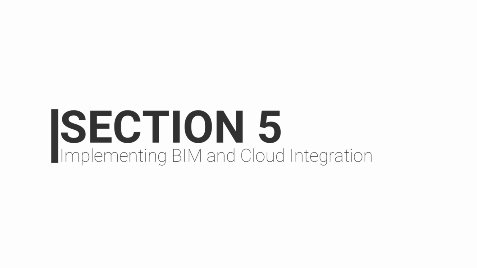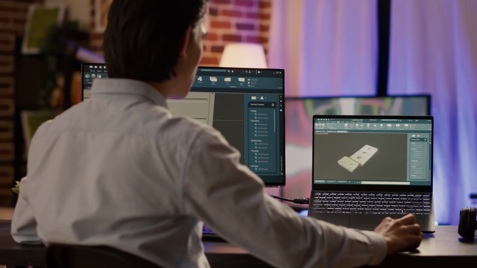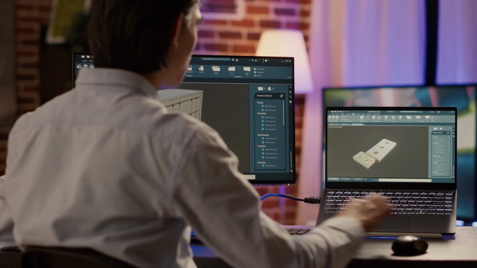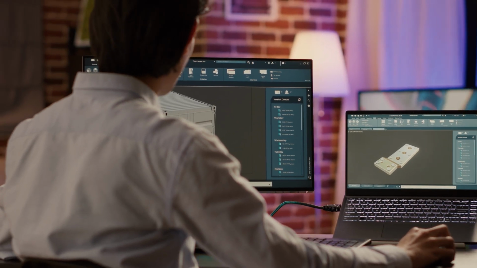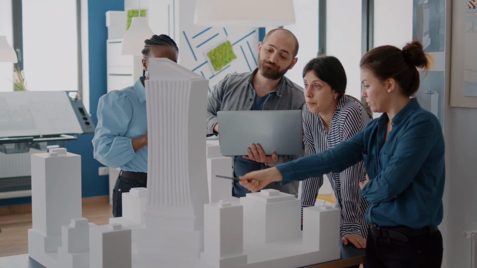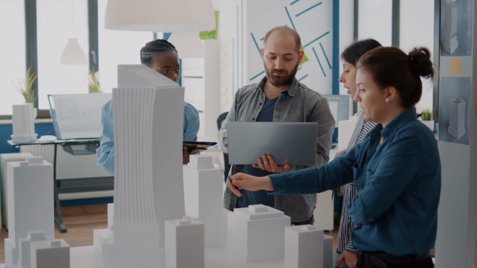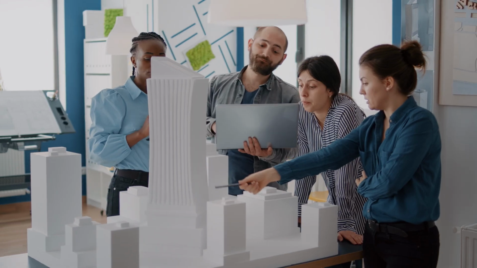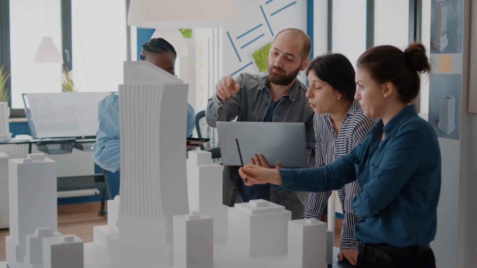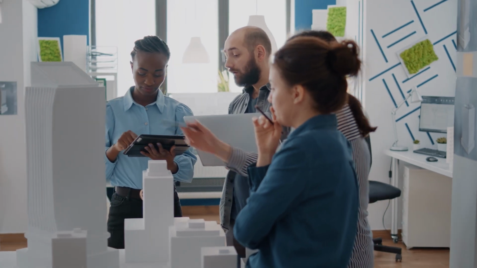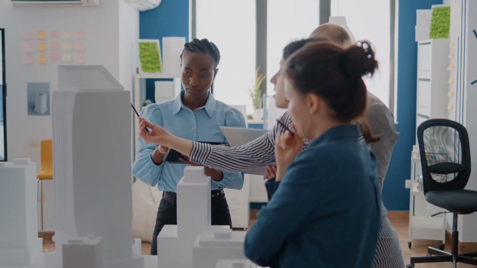Implementing BIM and cloud integration. Now, let's discuss how you can implement BIM and cloud integration for your projects. Choose a reliable BIM software that offers cloud compatibility. This ensures seamless data synchronization between your local environment and the cloud. Remember to train your team on the new tools and processes. Regularly update your cloud-based models and collaborate effectively to harness the full potential of BIM and cloud integration.